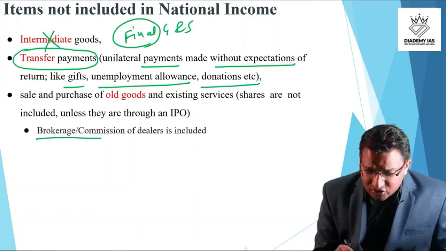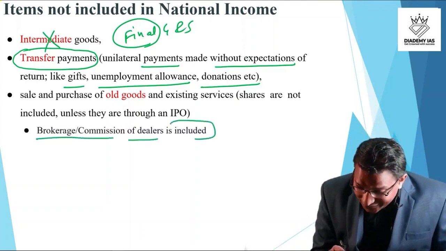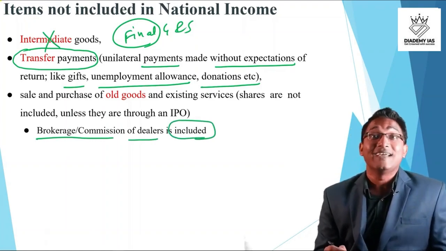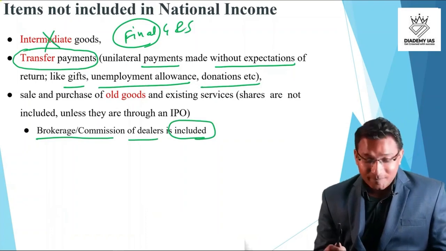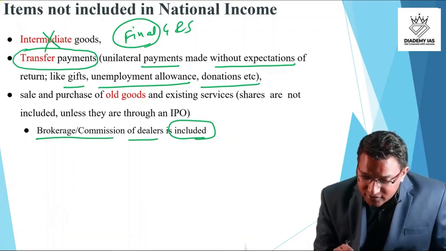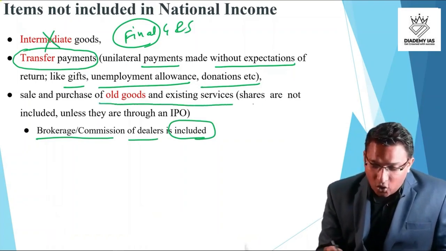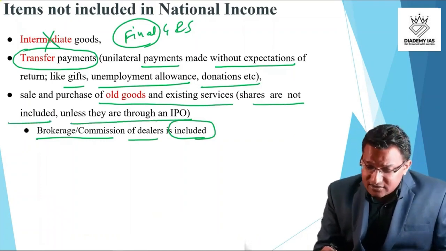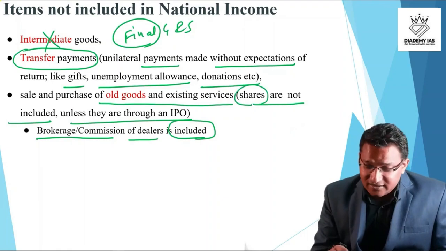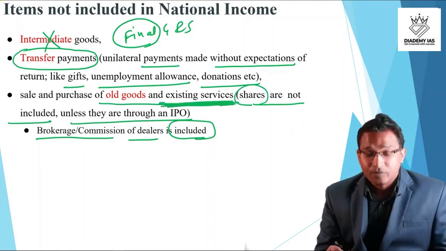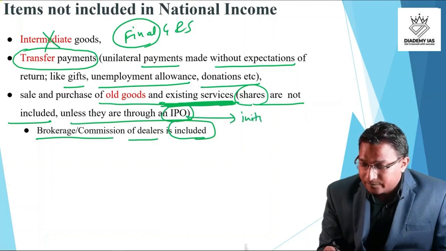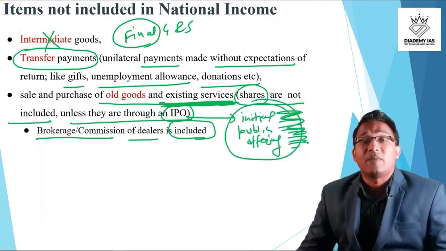This brokerage or commission of dealers is included, right? Sale and purchase of old goods and existing shares are not included unless they are through an IPO, right? Simply the sale and purchase of shares is basically nothing but existing assets. But if we talk about an IPO, meaning initial public offering, that service is part of the GDP.